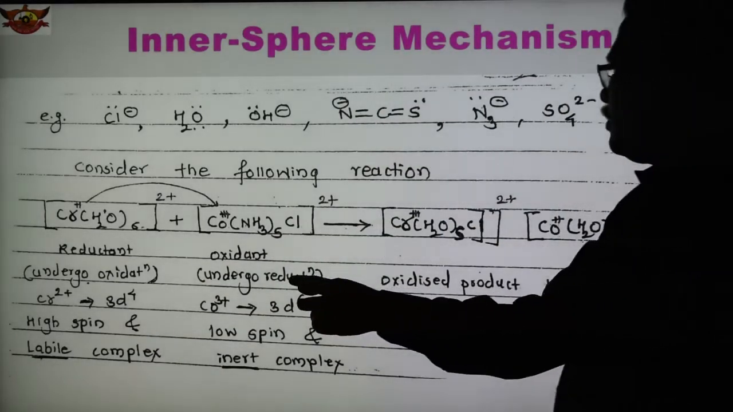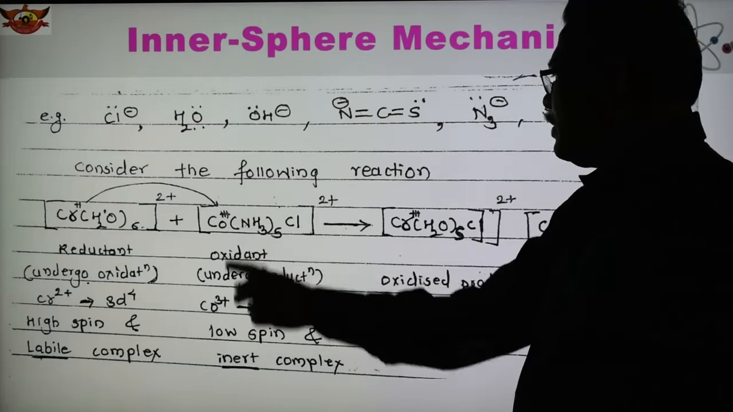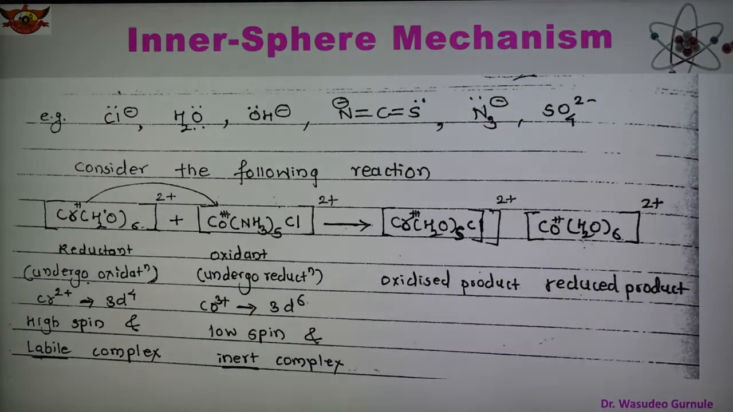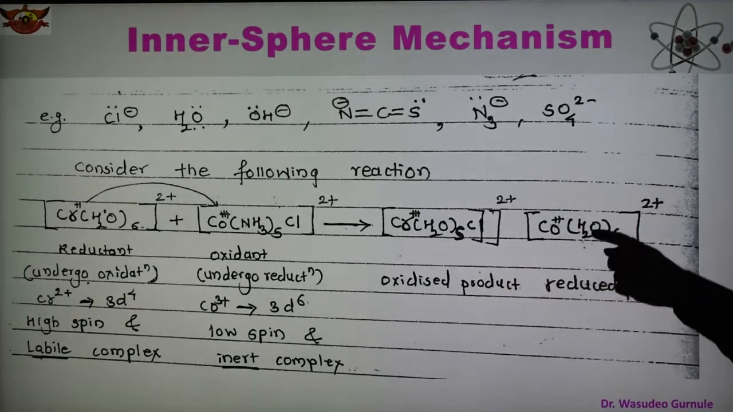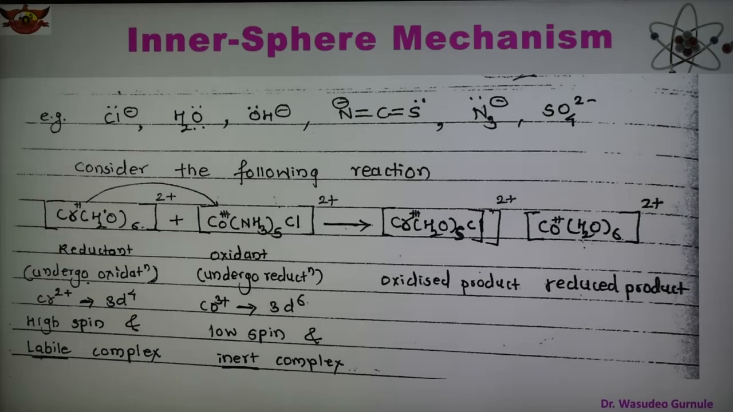Another complex undergoes the reduction, and in this case cobalt 3 plus has the configuration 3d6. This is low spin, and therefore this complex is an inert complex. Here this is the product which is known as the oxidized product, and this is the reduced product. So this is the reaction we are considering for the inner sphere mechanism of the transition metal complexes.